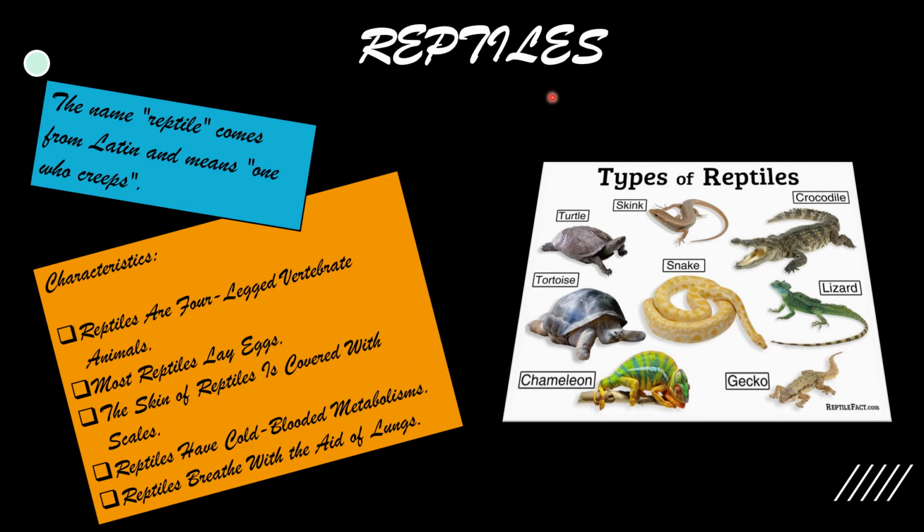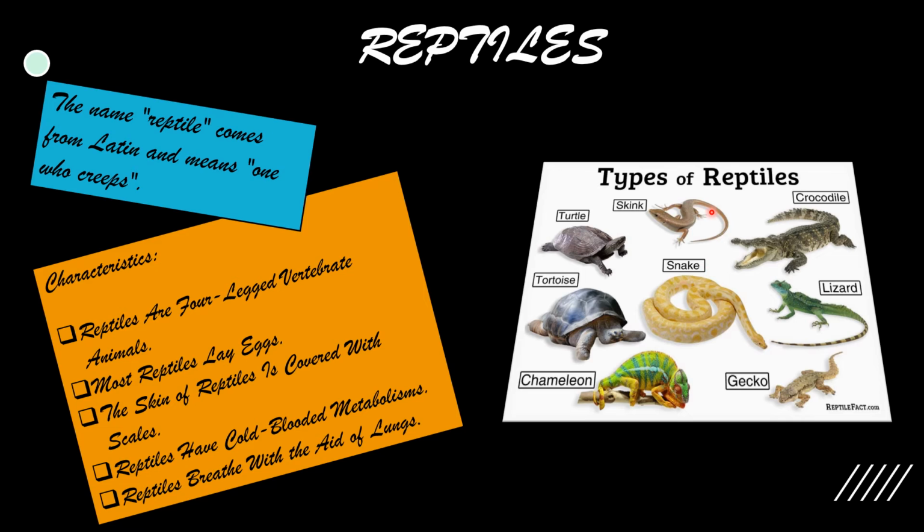The next one is reptiles. The name reptile comes from Latin and means one who creeps. So characteristics: reptiles are four-legged vertebrate animals. Most reptiles lay eggs. The skin of reptiles is covered with scales. Reptiles have cold-blooded metabolisms. That means they are cold-blooded animals. Reptiles breathe with the aid of lungs.